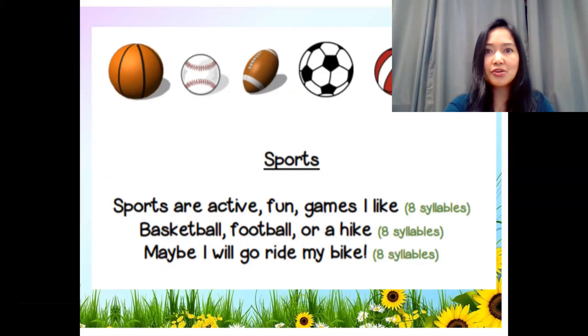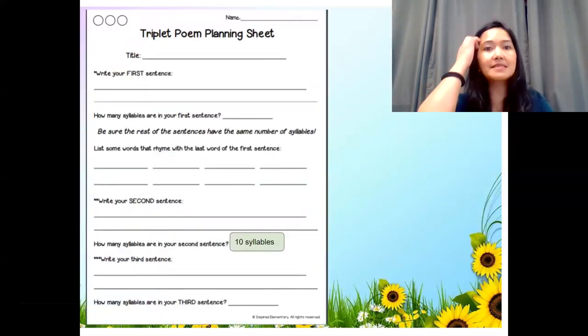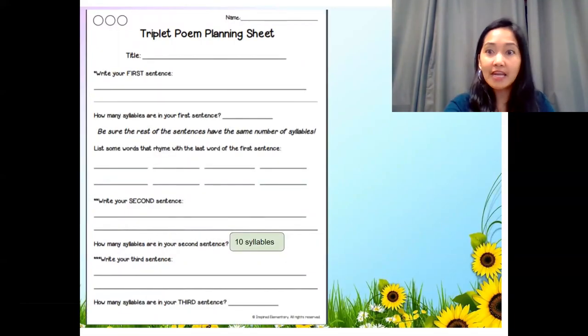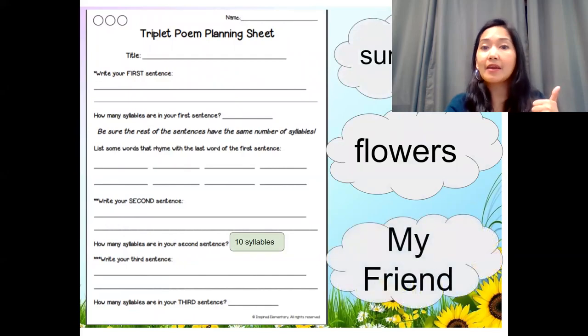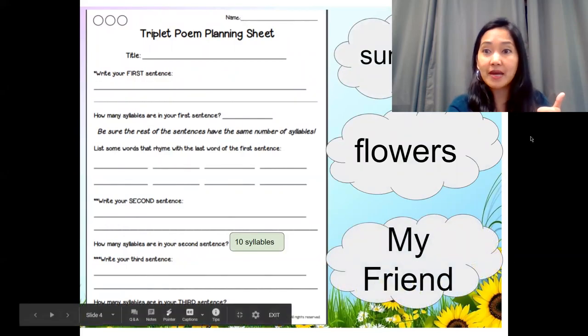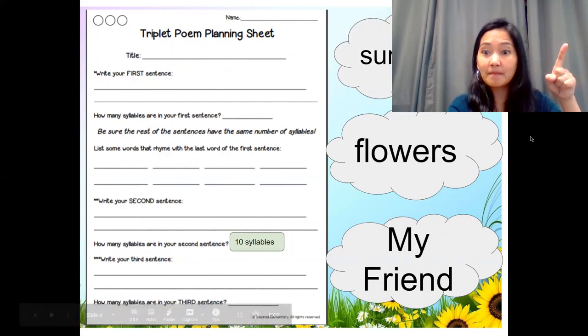Now, I'm going to show you an example of a planning sheet. So in your planning sheet, this is what it looks like. The first thing that we should do is brainstorm. So what I did here is I brainstormed. I wrote 3 different possible topics that I can write about. The first one is summer. And then I was thinking maybe I can talk about flowers, or maybe I can talk about my friend.